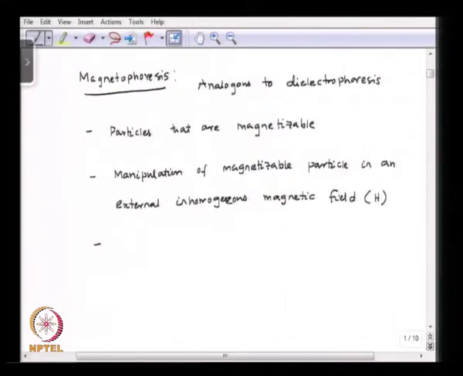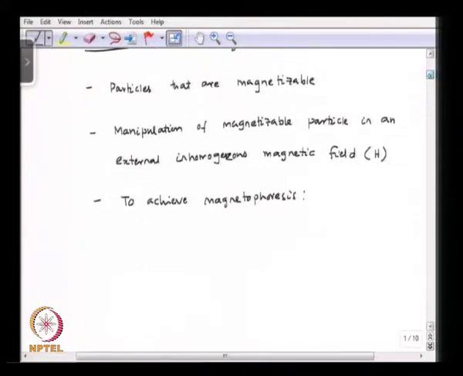So, in magnetophoresis, the DEP force for most materials is strong, but the magnetophoretic force, or we call it MAP, is weak. Okay.